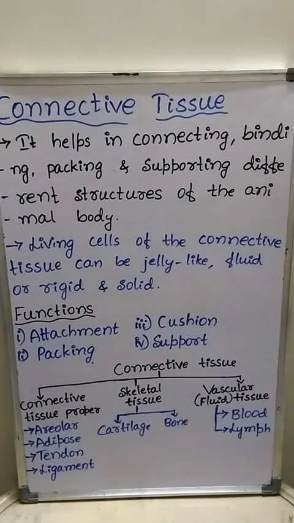Therefore, the most abundant tissue of the animal body is the connective tissue.